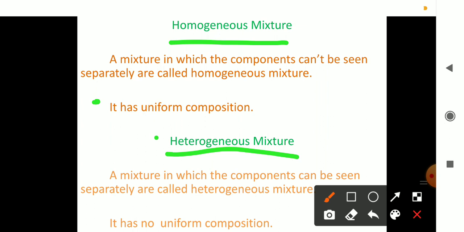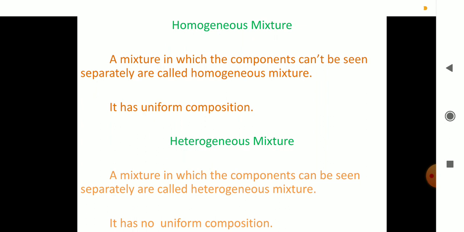A mixture in which the components can be seen separately is called a heterogeneous mixture. And here no uniformity is seen because the components are in different physical states, no? So it is given that it has no uniform composition. So with this, homogeneous mixture and heterogeneous mixture are over.